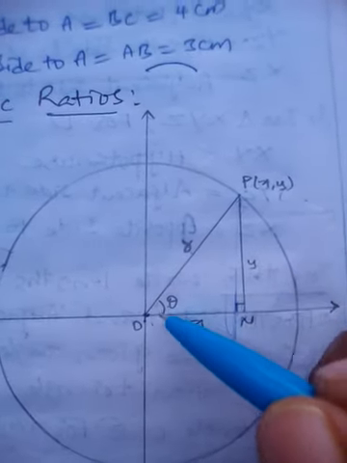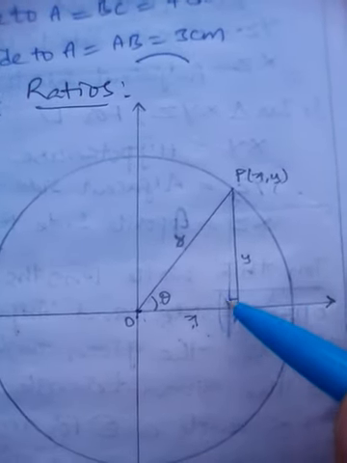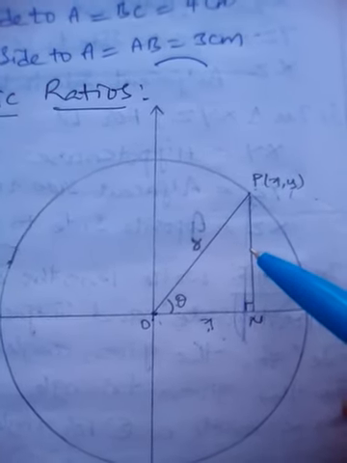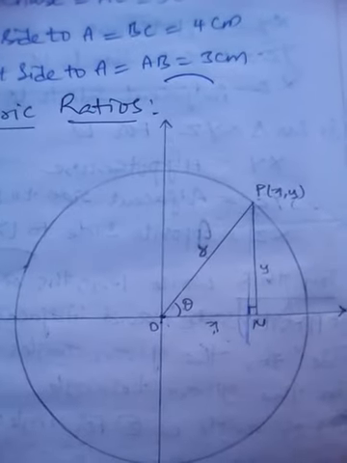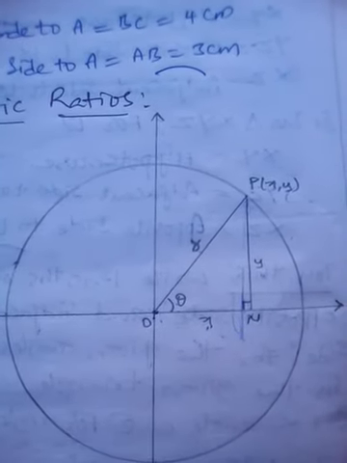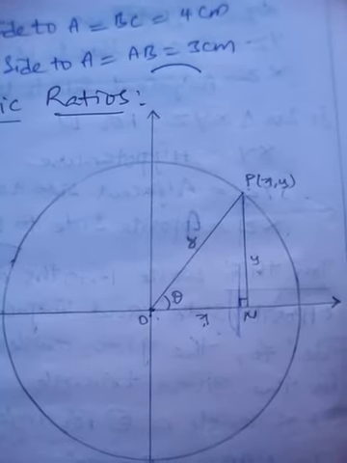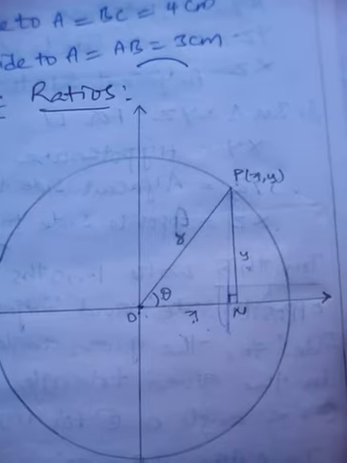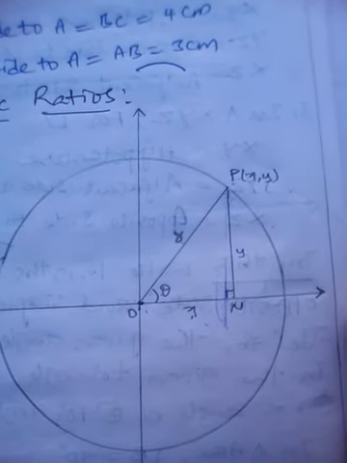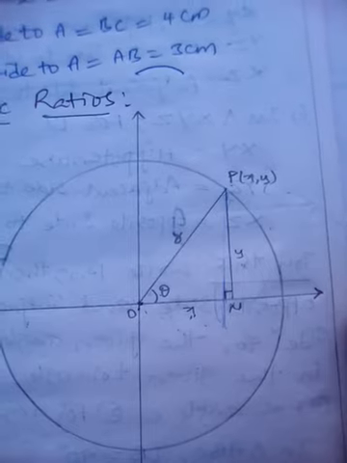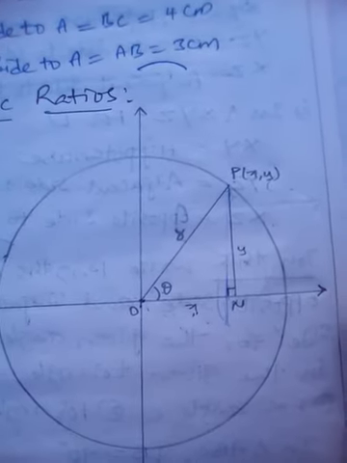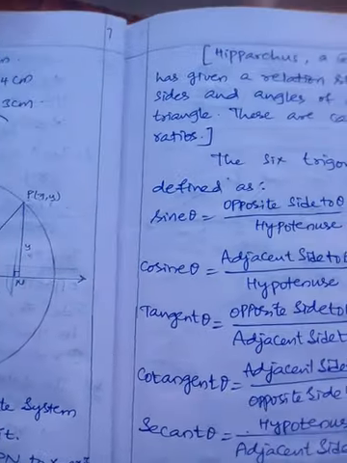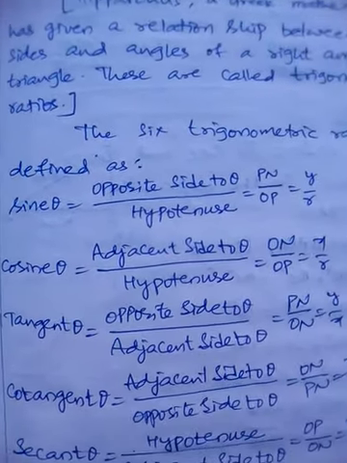Now in this triangle OPN, the mathematician Hipparchus has defined some relationships between the sides and angles by finding the ratios. He took six different ratios, and he named them with the angle, and these are called trigonometric ratios. Now let us see the trigonometric ratios in the figure.